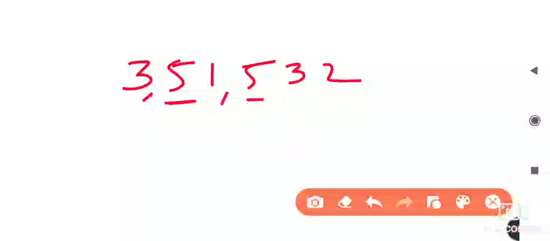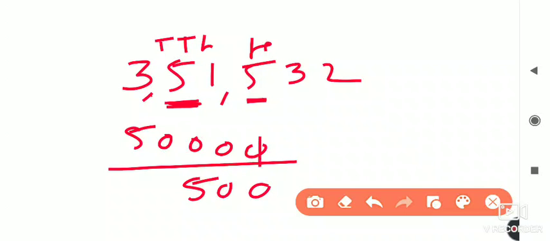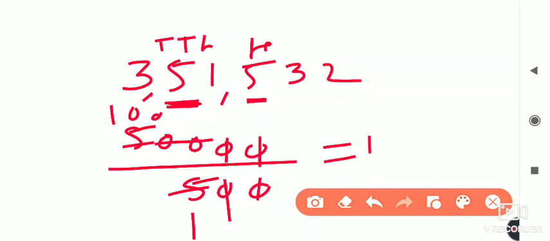At that time, first of all, write what they are asking. First we have to find the place value of the number which is before 1. Here this place value is 50,000. And the place value of this 5 after 1 is how much? 500. You know that it is present at the hundreds place, and the other is at the 10,000 place. So here 50,000 upon 500. If you divide this, 0 cancels with 0, 0 cancels with 0, 5 ones are 5, and the remaining 2 zeros we write here. So its answer is 100.